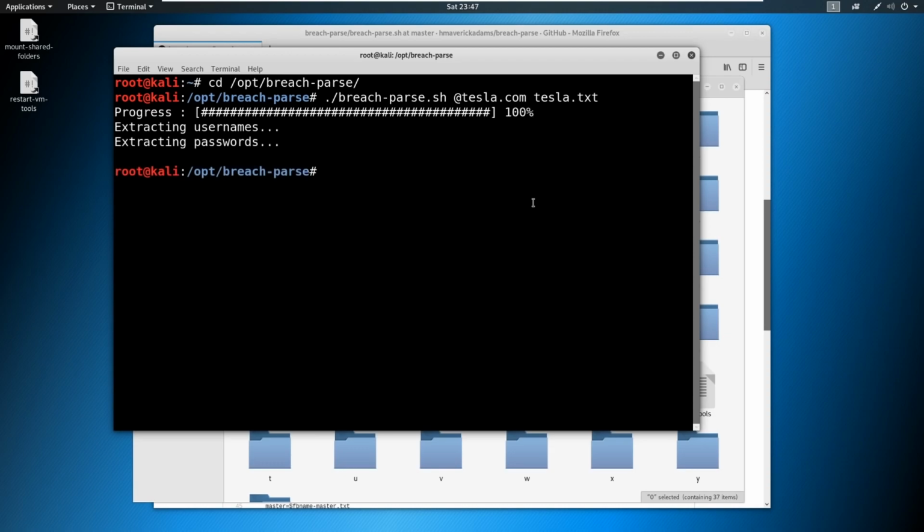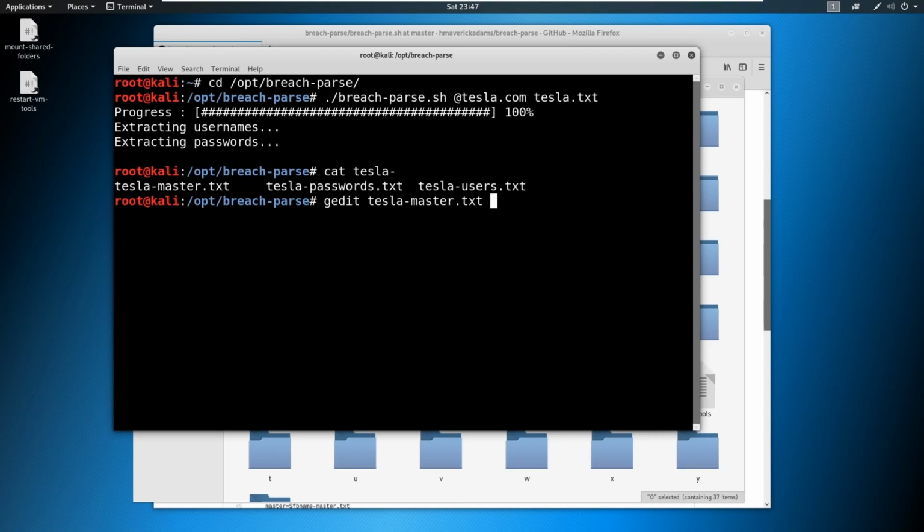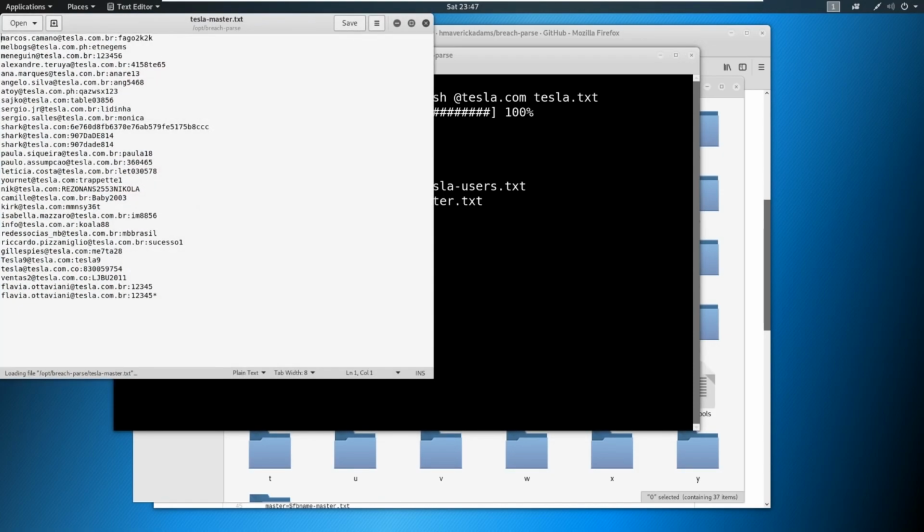So this breaks it down into 3 files. There is a master, passwords, and users file. The master has the username and password, the users file has the users, and passwords has the passwords. So I'm going to actually gedit the Tesla master.txt, and let's take a look at this.